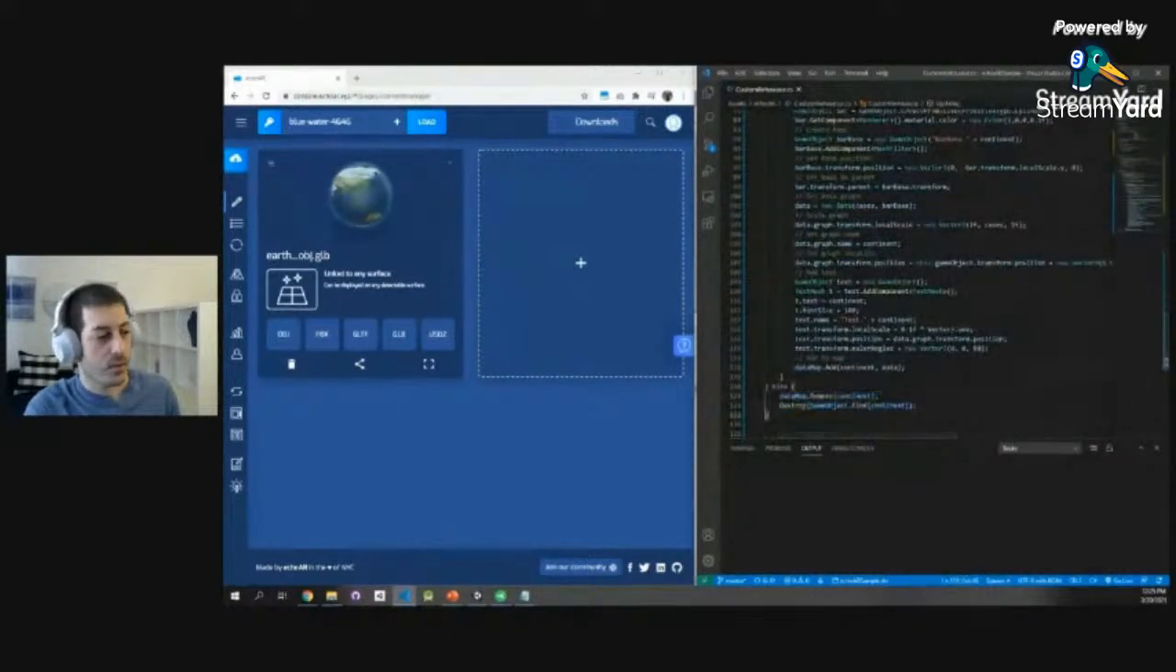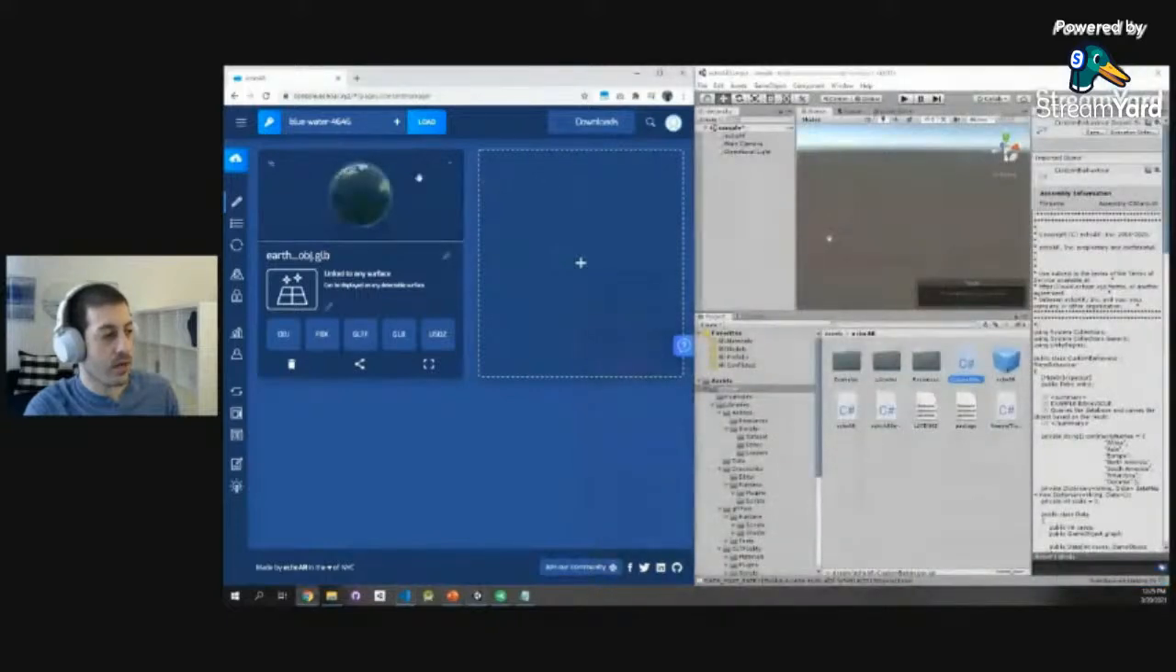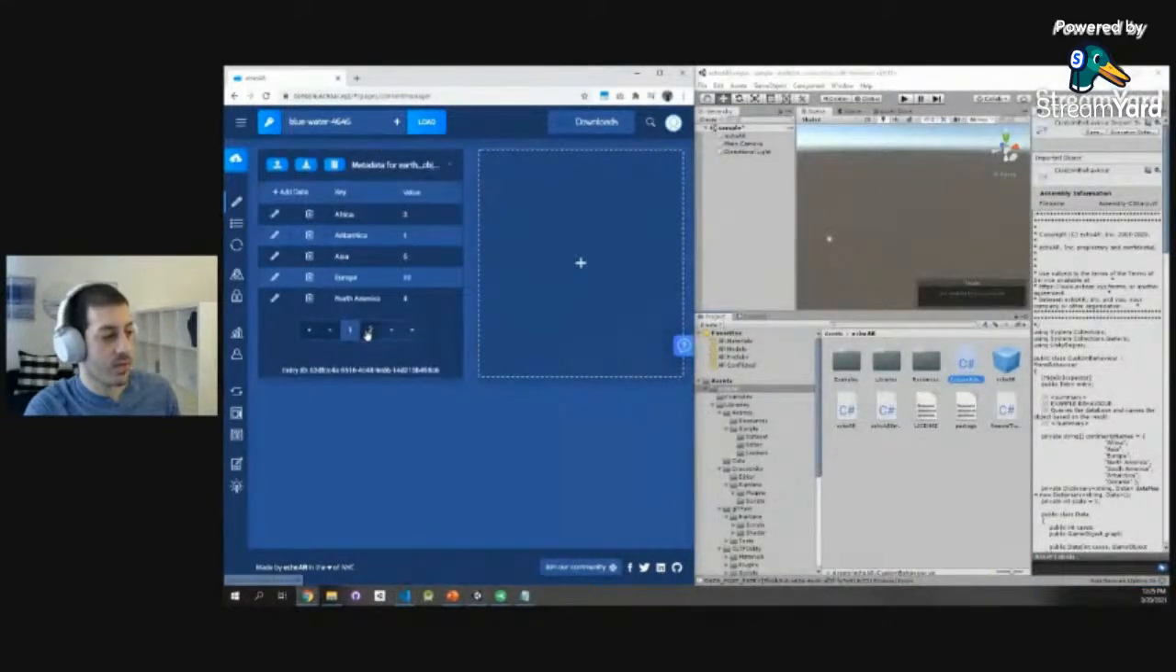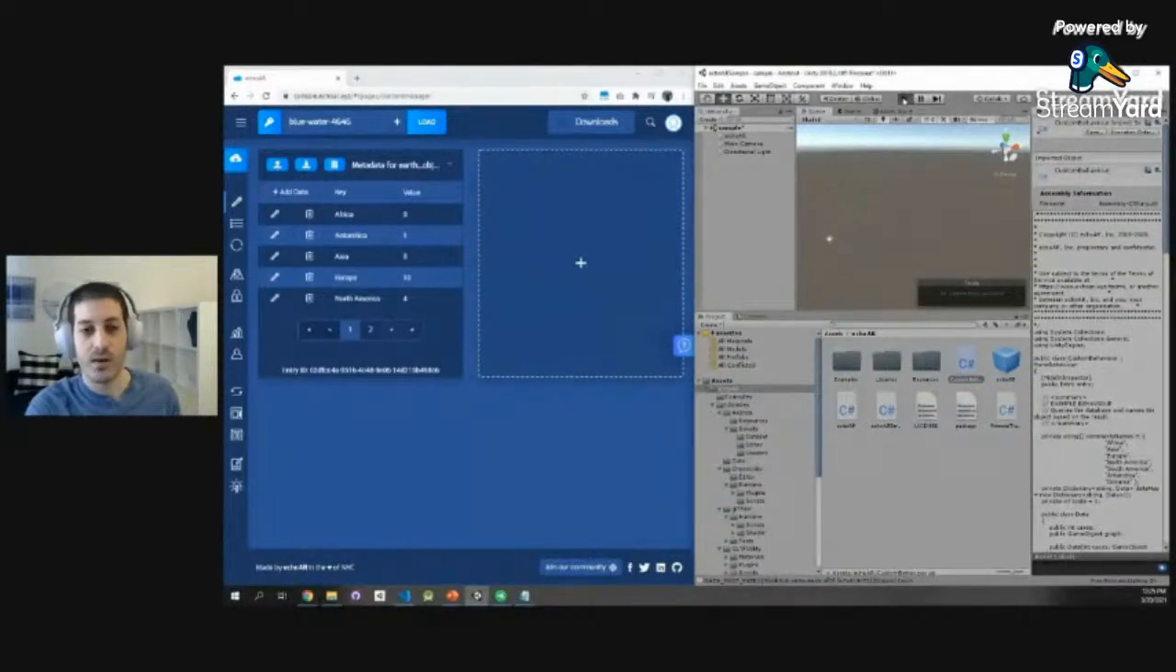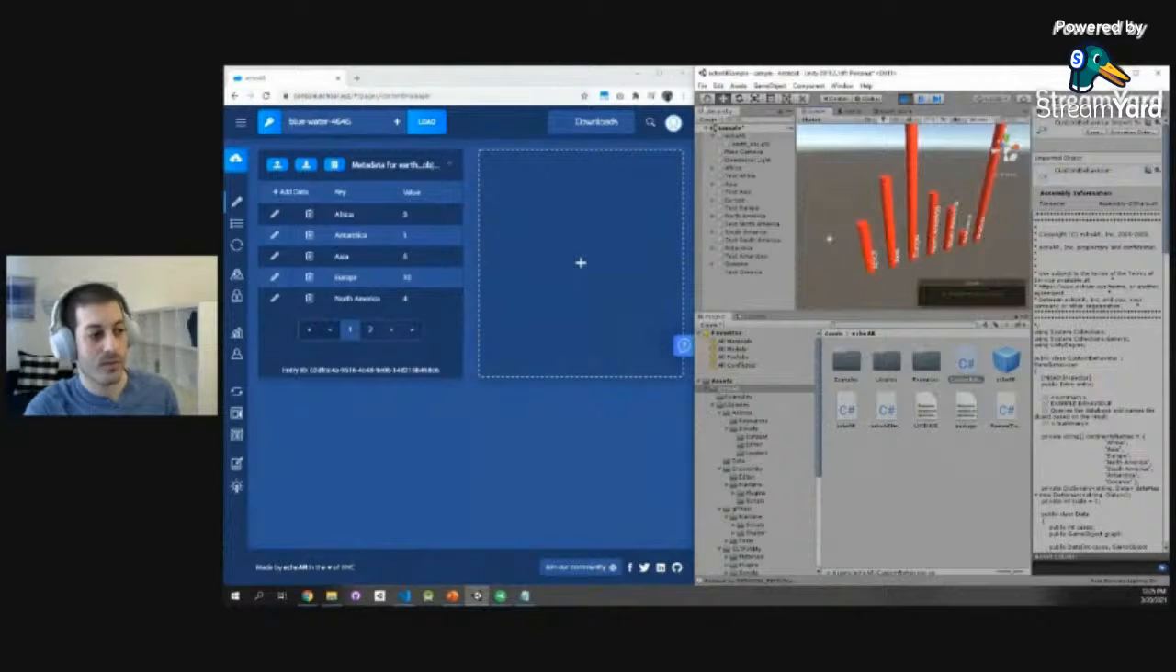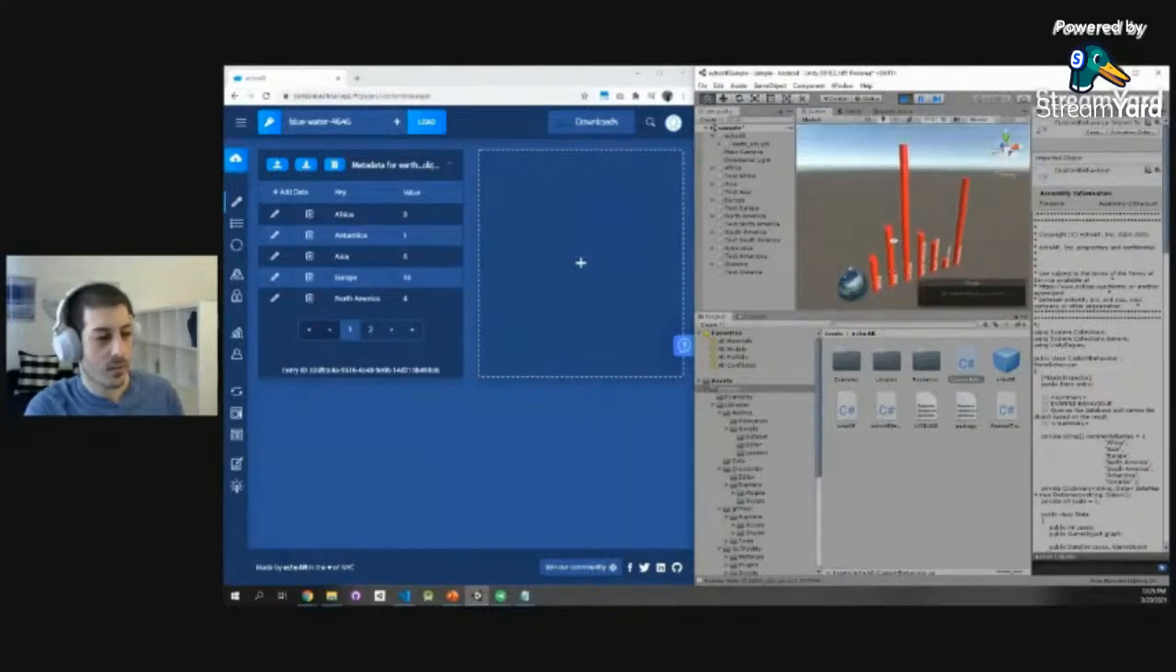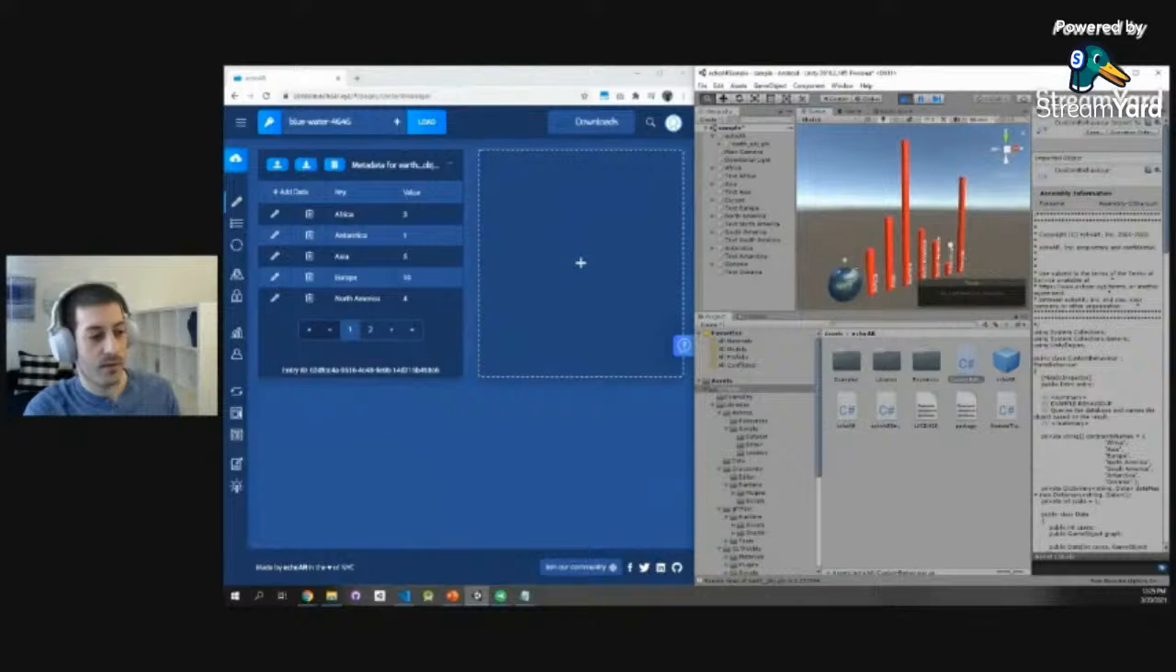Super simple. So we already see that we have Earth right here, and we see that all the data was already pre-added. So we see all the continents right here. And now let's click play and see what happens. Again, data streams from the cloud to the game engine. And how cool is that? Suddenly we have Earth spinning right here, and we have all these bars that show you, in this virtual environment, all the information.